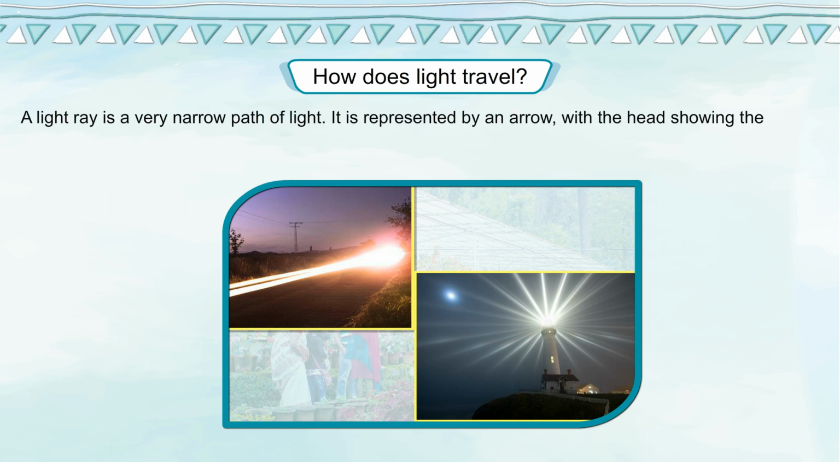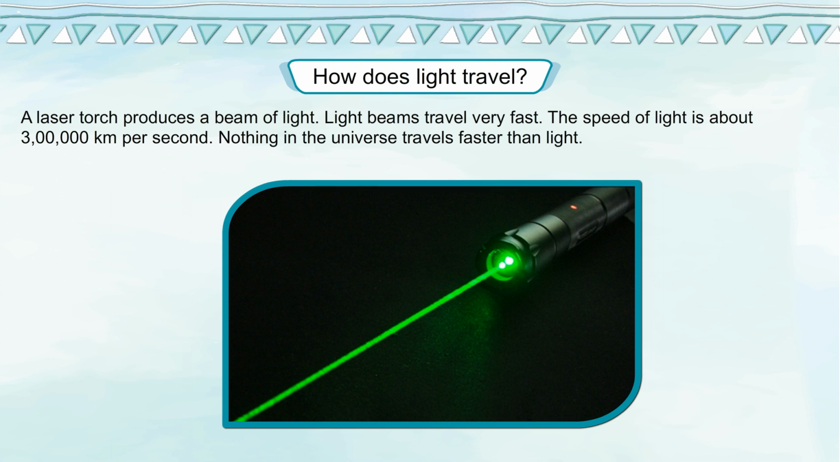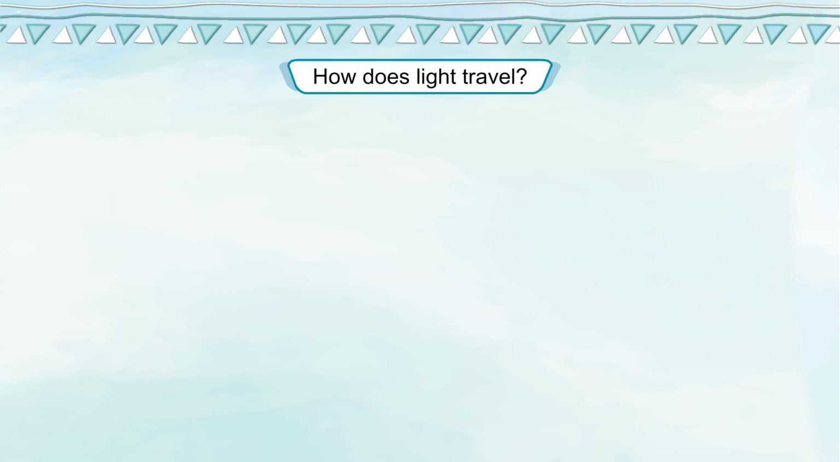A light ray is a very narrow path of light. It is represented by an arrow with the head showing the direction of light. Many rays together make a beam of light. A laser torch produces a beam of light. Light beams travel very fast. The speed of light is about 3 lakh km per second. Nothing in the universe travels faster than light.